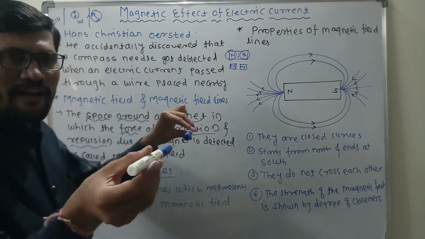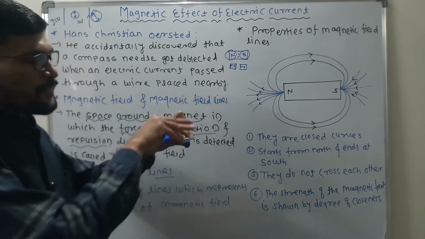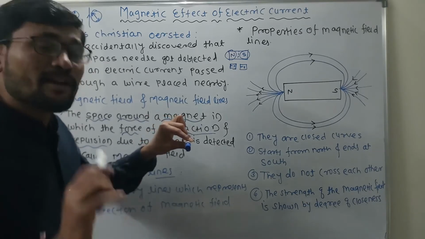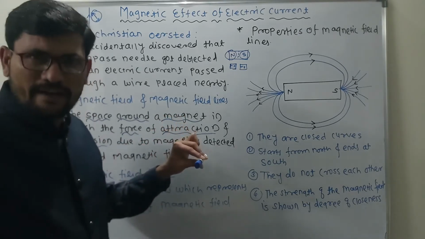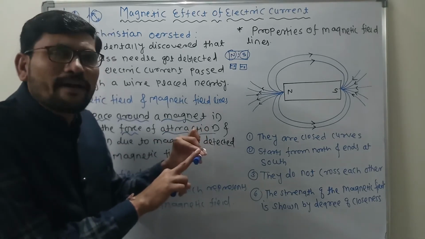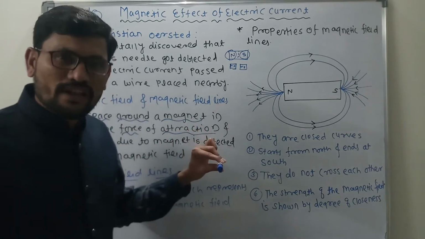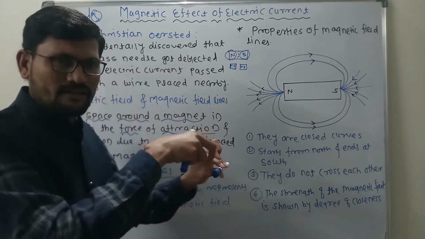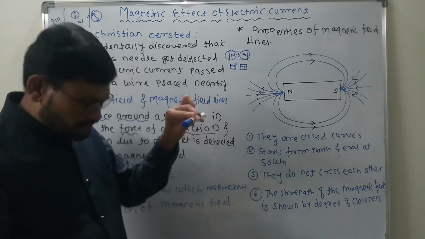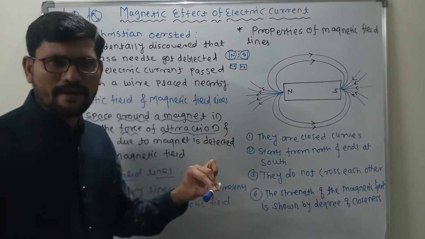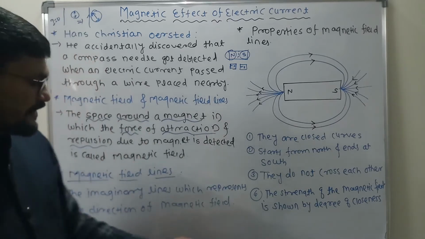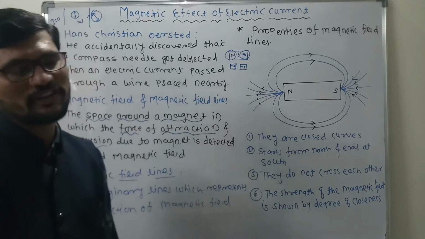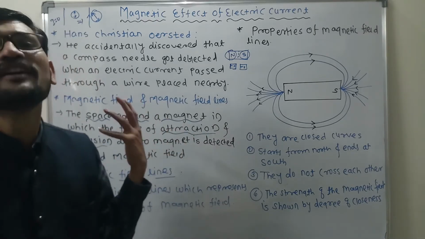If this magnet comes under the influence of this magnet, what will it do? It will either attract or repel. But suppose I take this magnet very far away, can it apply its influence on it? No. As soon as the magnet comes into the surrounding of the force, if this magnet is brought into the influence of this magnet, what is going to happen? Obviously a force of attraction as well as repulsion is going to be detected, and hence that is called the magnetic field due to the bar magnet.